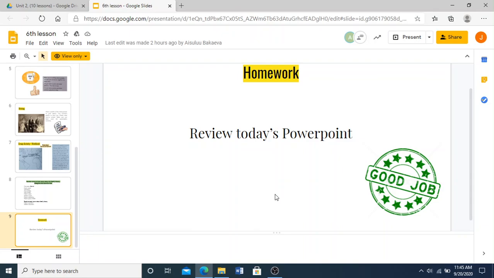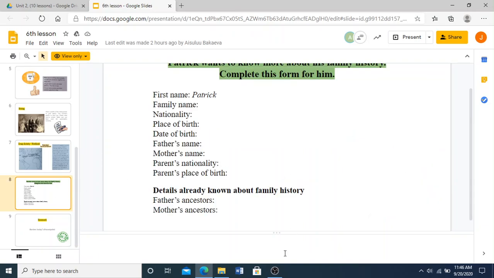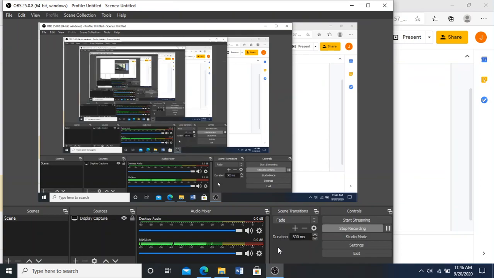Okay, so you have access to these PowerPoints also in the drive. You just go to the drive, and you see these slides there, this PowerPoint slide, the first class and the second class. You can go through the slides again, read through everything, and have a good review, and possibly write down questions if you have any, so that we can ask that in the next class. Okay, it's been a nice class. Send your complete work to me, I'll grade it and let you know how it has been.